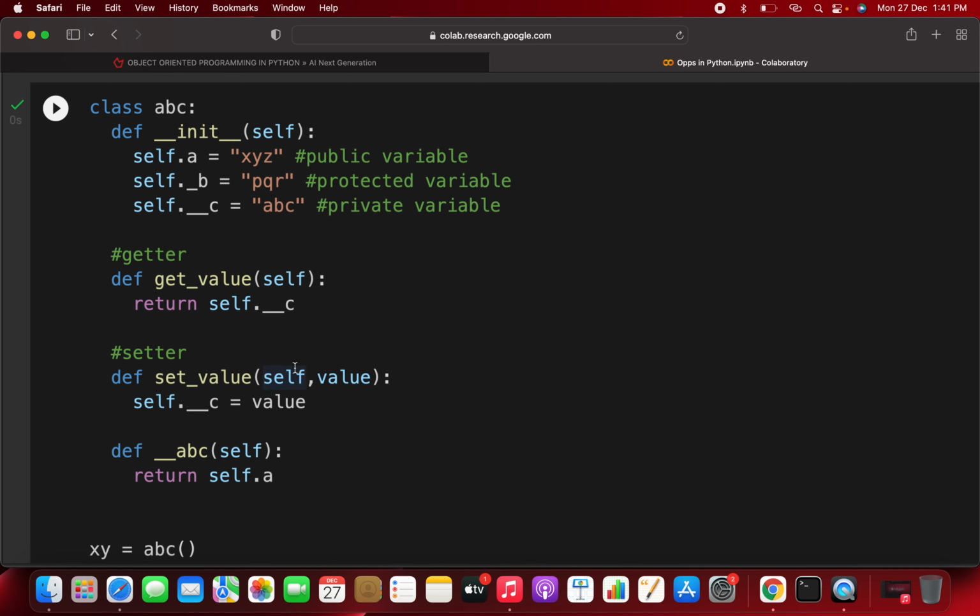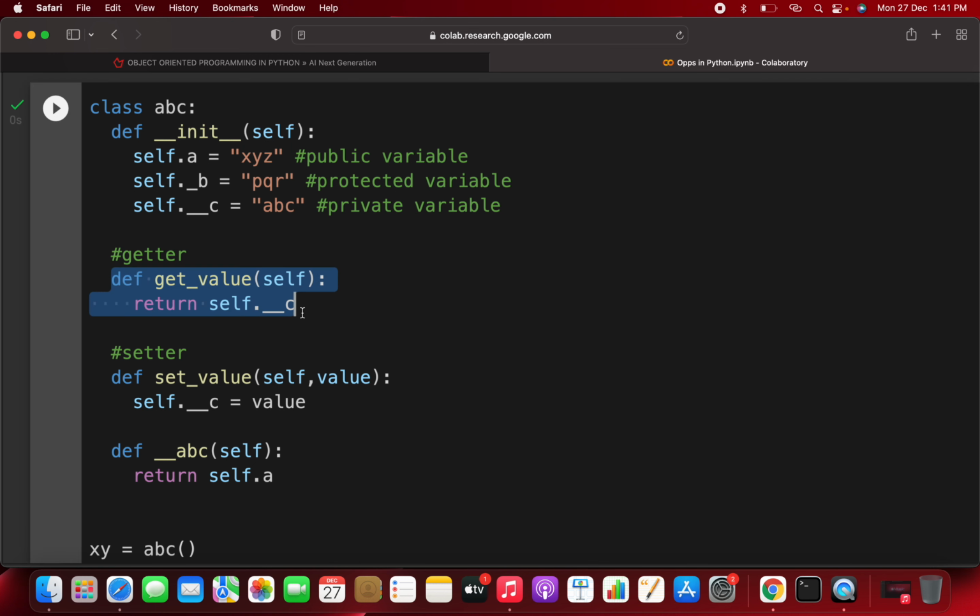Encapsulation in Python is really useful if you are going for the banking sector. Suppose you are an employee and you want one month of the finance data set for that particular bank. They will not give you direct access to take it from the bank. You have to go to a manager and take permission. Then they give you that particular data. So that manager is called a getter.